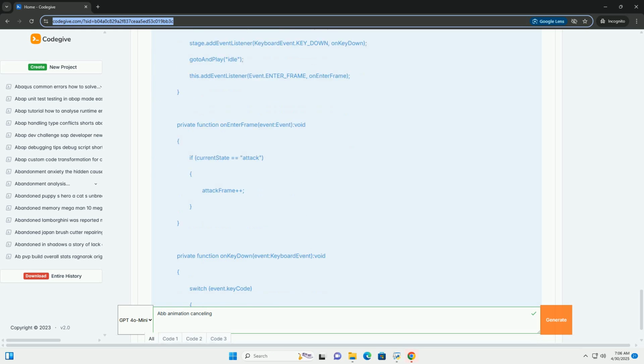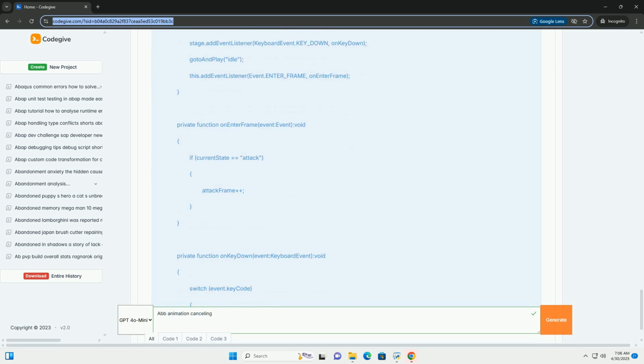Benefits of using an FSM. Organization: clearly separates animation logic into manageable states. Maintainability: easier to add, modify, or remove animation states without affecting other parts of the code. Scalability: well suited for complex games with numerous animation states and intricate transition rules. Testability: easier to test individual states and transitions.